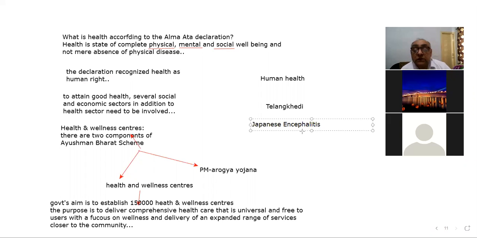What is encephalitis? This is inflammation of the brain, the swelling of the brain, which may lead to death even. Inflammation of the brain. Okay, so this is there.